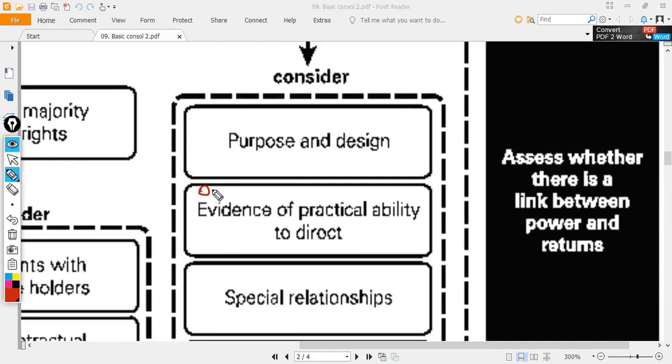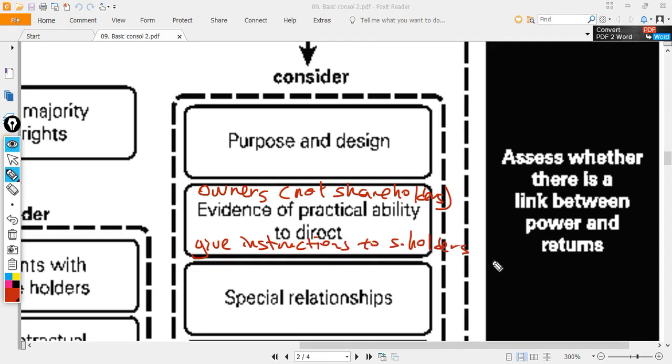For example, the owner, not the shareholder, gives instruction to the shareholder. So that is the evidence of practical ability to direct.